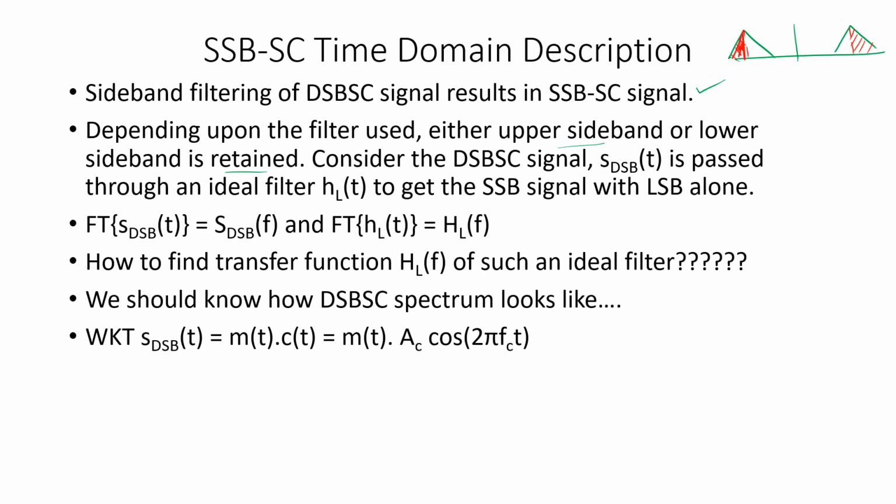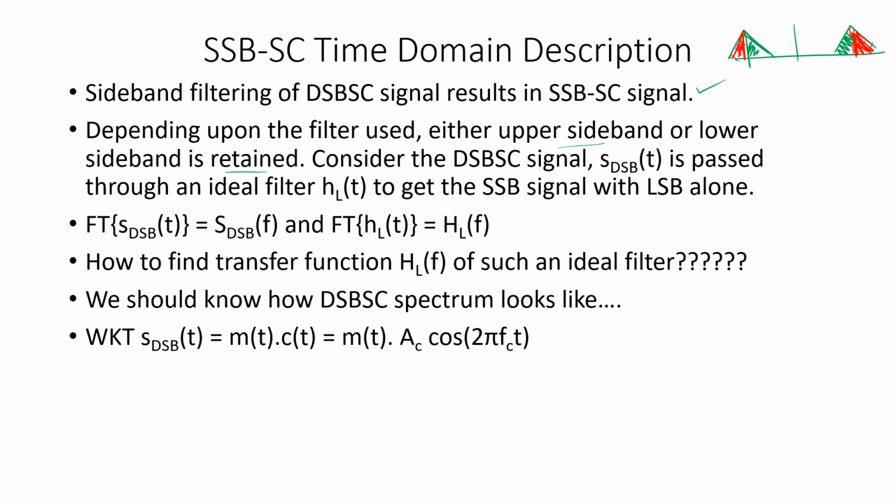This shaded part will be the spectra of SSB. Instead, if you suppress the upper sideband and only transmit the lower sideband, then the shaded part will be your SSB spectra. Depending upon the characteristic of the filter used, it will change whether only LSB or only USB is used.